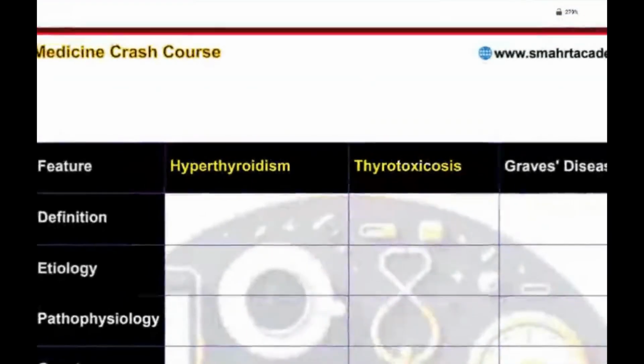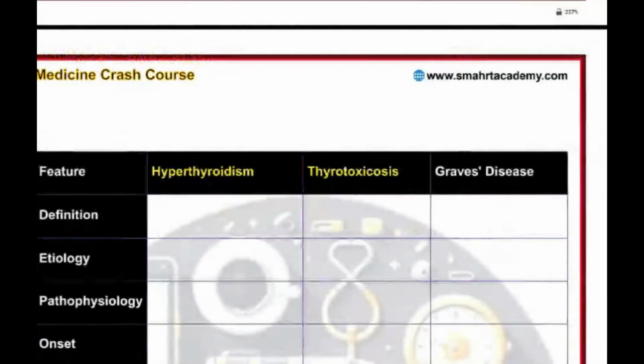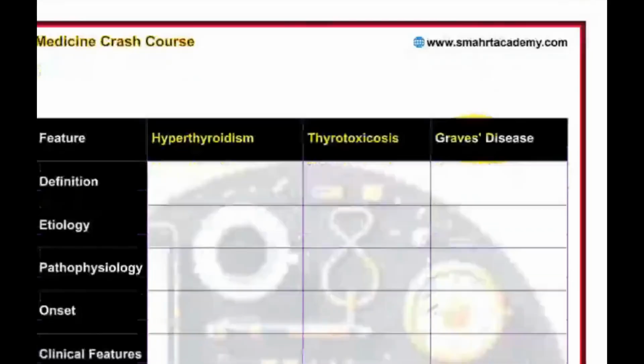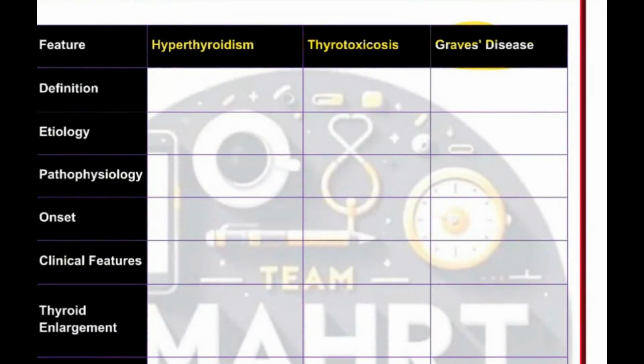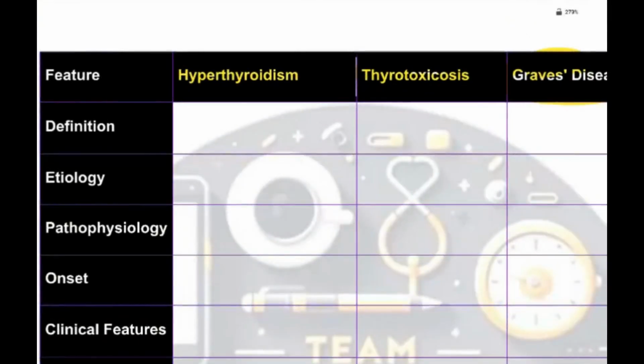Students DM us and ask, sir, what to write if this comes, what is specific in thyrotoxicosis, what is specific for Graves disease, everything looks the same. So we have created tables, and if you utilize them carefully, it is going to change your life. You have to follow step by step.